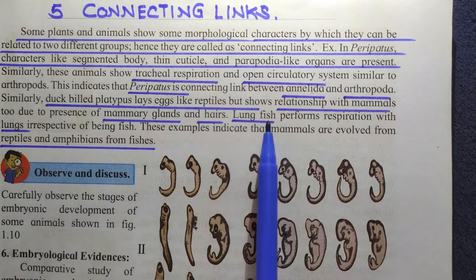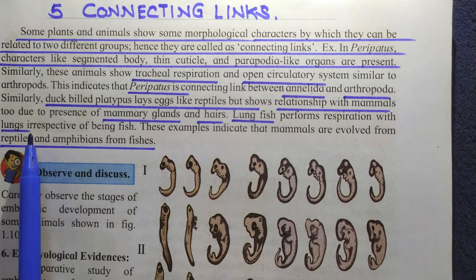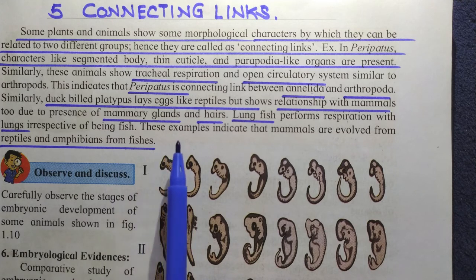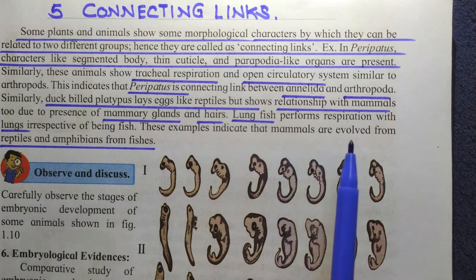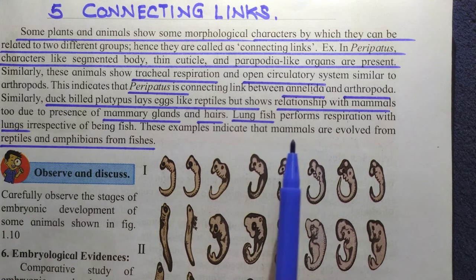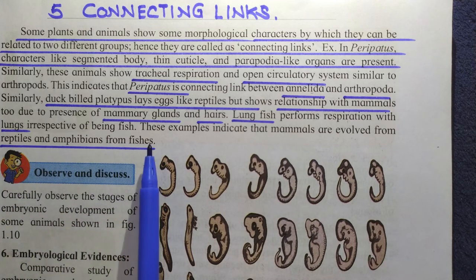As we all know, fish respire through gills, but this particular lungfish performs respiration with the help of lungs, despite being a fish. These examples indicate that mammals evolved from reptiles, and amphibians evolved from fishes. So here we come to the end of connecting links.